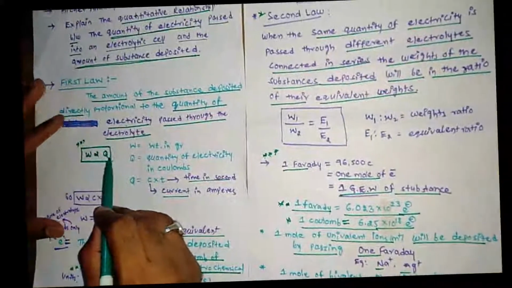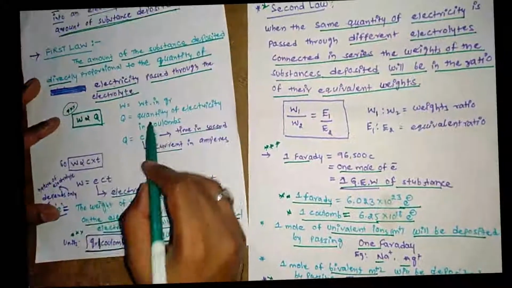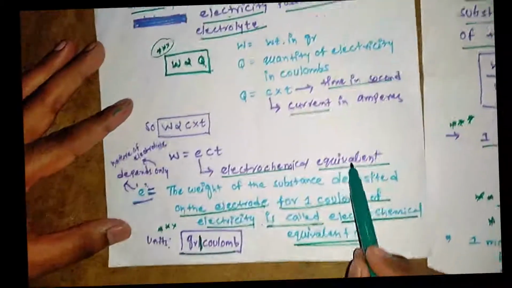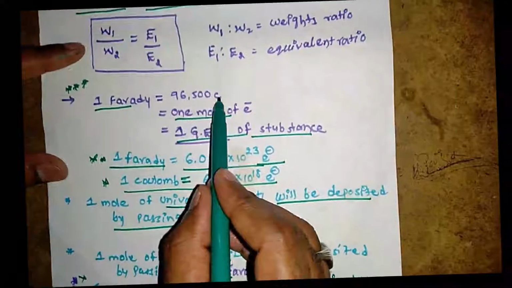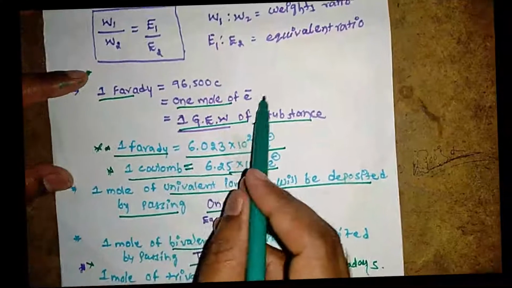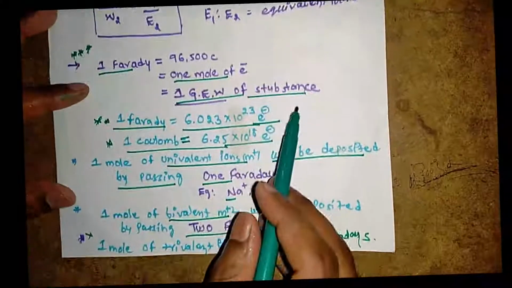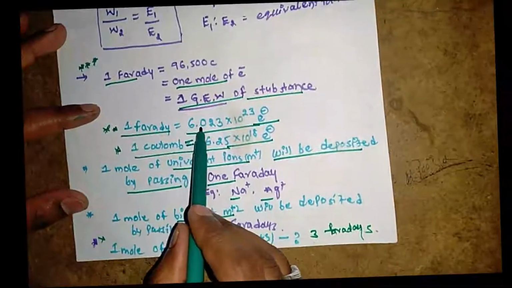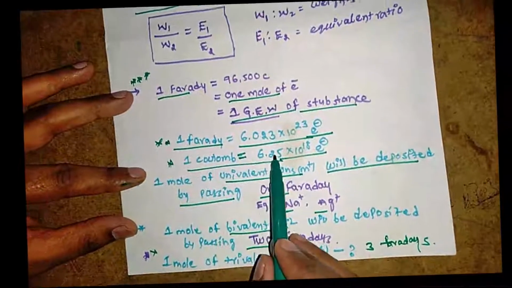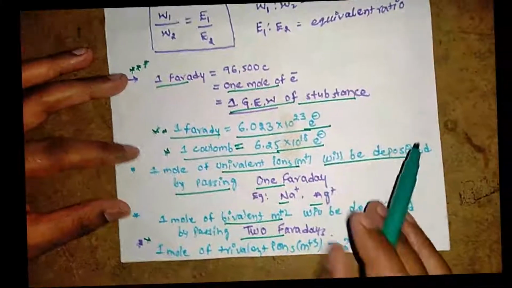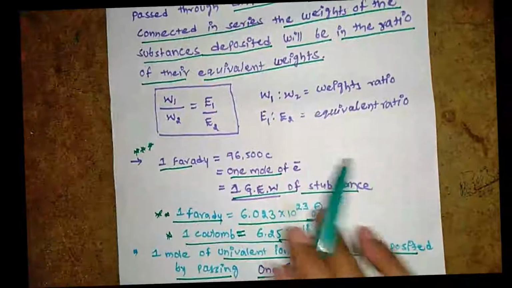So these are the main points. W is directly proportional to Q. Remember. And now see here, E is the electrochemical equivalent. Its unit is gram per coulomb. Next one: 1 Faraday equals 96,500 coulombs, or 1 mole of electrons, or 1 gram equivalent of substance, and 1 Faraday equals 6.023 into 10 to the power of 23 electrons. And next, 1 coulomb equals 6.25 into 10 to the power of 18 electrons. These are very important for the exam. Okay, thank you.